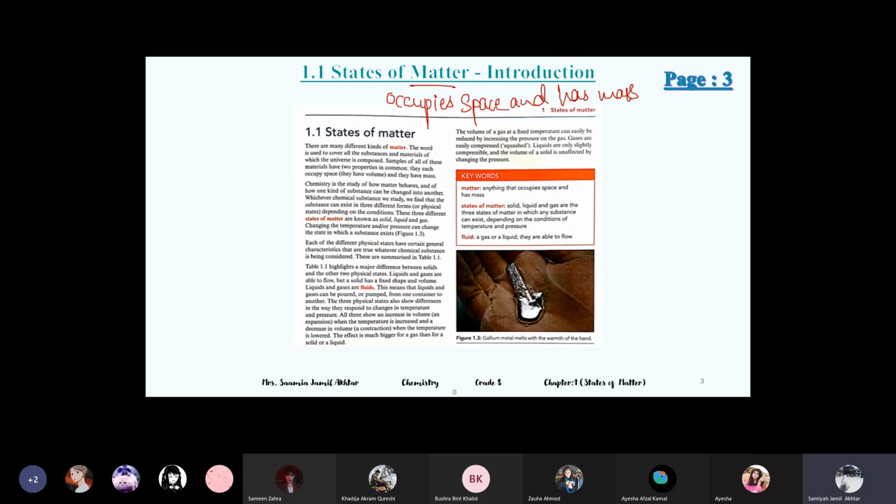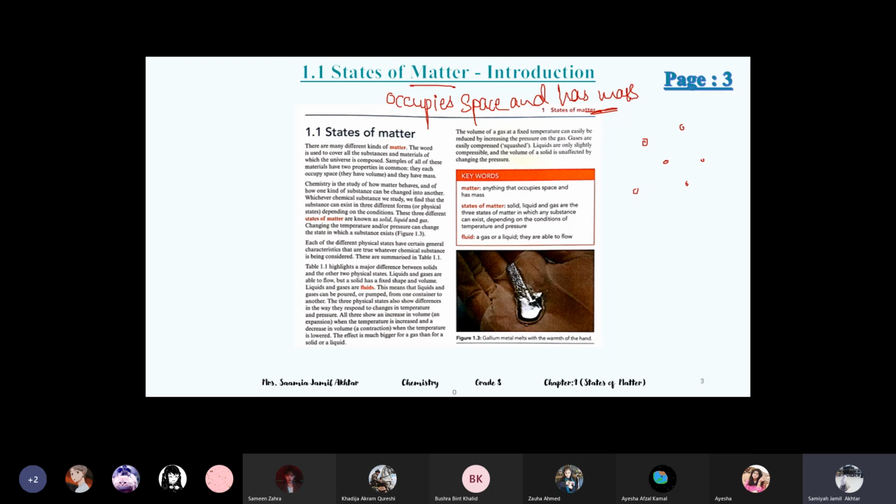Gas particles also, you can see they are very far from each other. They have lots of empty spaces between them. That is why they are very light in weight, but they have mass. They contain some weight, although very small. Everything around us has certain mass and occupies space, so it is matter.